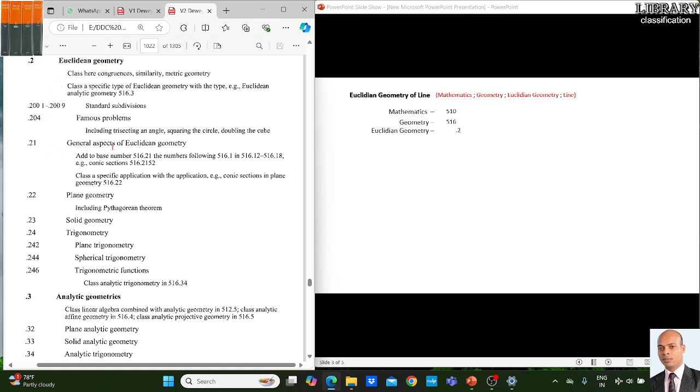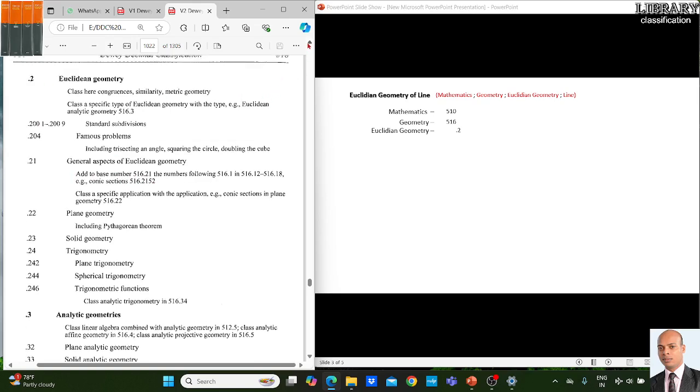General aspect of Euclidean geometry. Here the general aspect of Euclidean geometry: solid geometry, trigonometry, plane geometry. Here we are supposed to cover that line. So under the general aspect of Euclidean geometry, we move to see whether we find the line geometry or not.